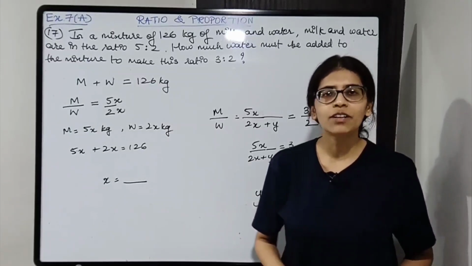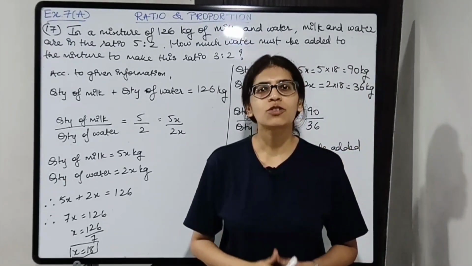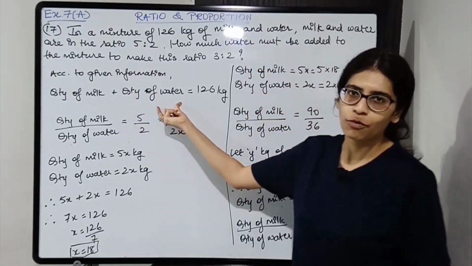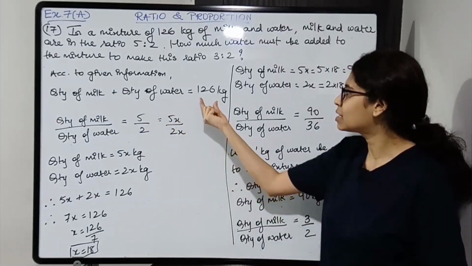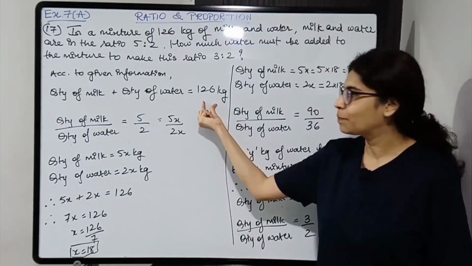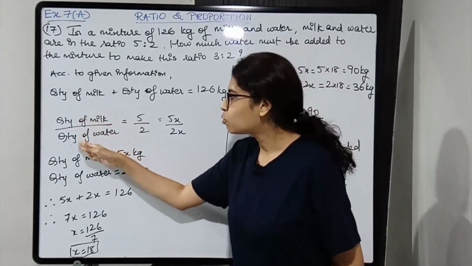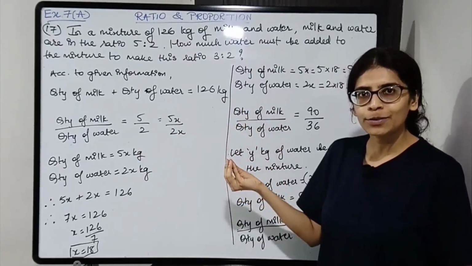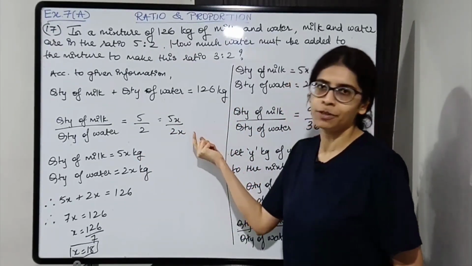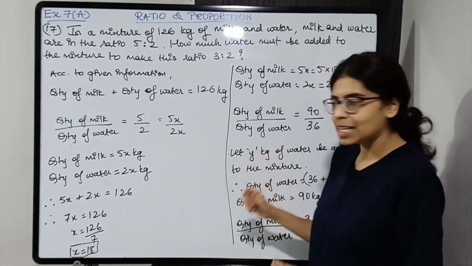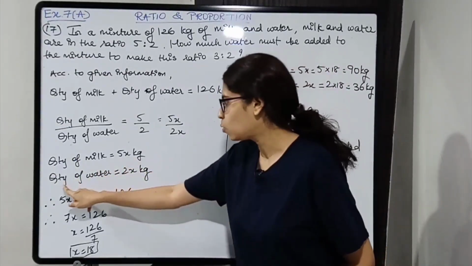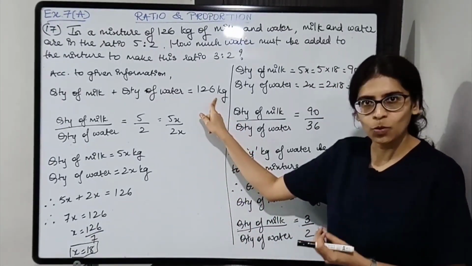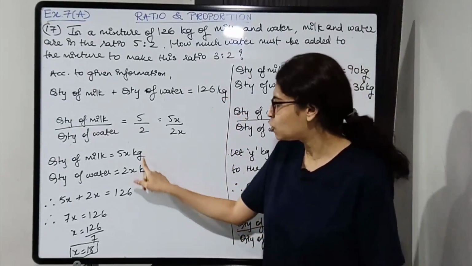So let us now write down the given information in a proper manner and then solve. Now we know that a certain quantity of milk and a certain quantity of water are added and the mixture is of 126 kg. The ratio of the quantity of milk to quantity of water is 5:2. Now there is some common factor, so let the common factor be x, so it will be 5x/2x. So I can say that the quantity of milk is 5x kg and the quantity of water is 2x kg. We'll take kg only because the mixture is given in kg. So we don't take liters, here we take kg only.